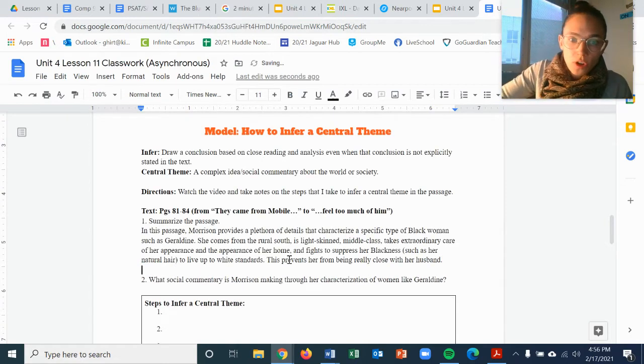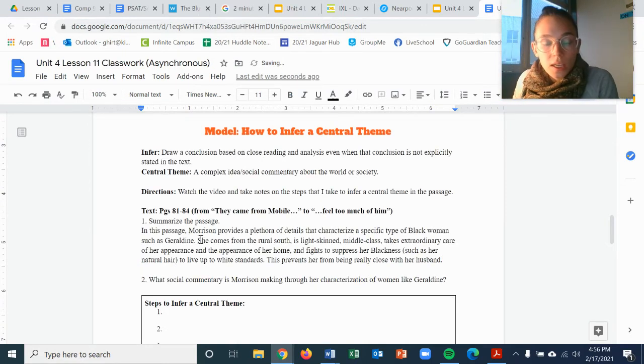So a summary should be no more than like 2 or 3 sentences. So Morrison provides a plethora, meaning a lot of detail, that characterize a specific type of Black woman such as Geraldine. She comes from the rural South, is light-skinned, middle class, takes extraordinary care of her appearance and the appearance of her home, and fights to suppress her Blackness, such as her natural hair, and to live up to white standards. This prevents her from being really close with her husband. So that is my summary of the passage.